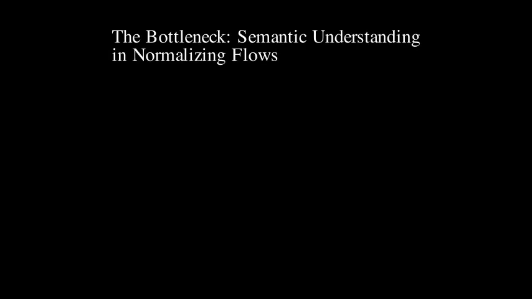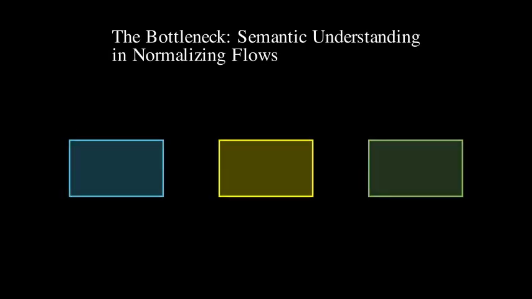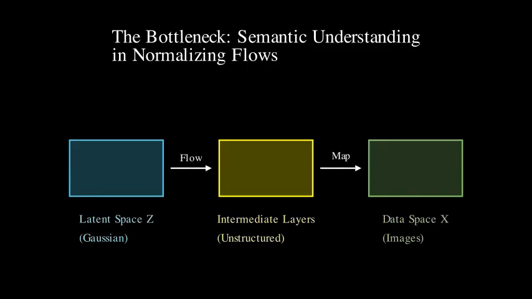Normalizing flows, NFs, are powerful generative models that learn a bijective mapping between a simple latent distribution, like a Gaussian, and a complex data distribution, such as natural images. This invertibility allows for both efficient sampling and density estimation. However, a key limitation is that standard NFs often struggle to learn semantically meaningful representations.